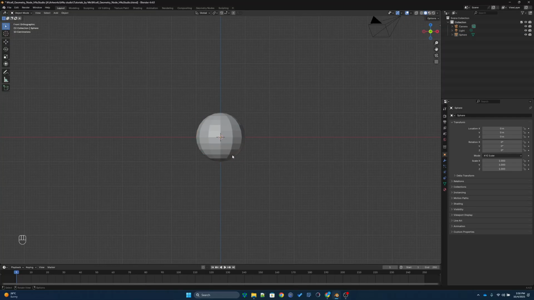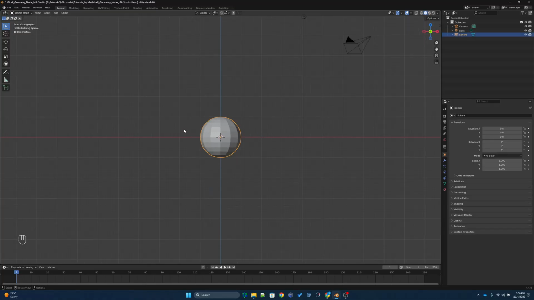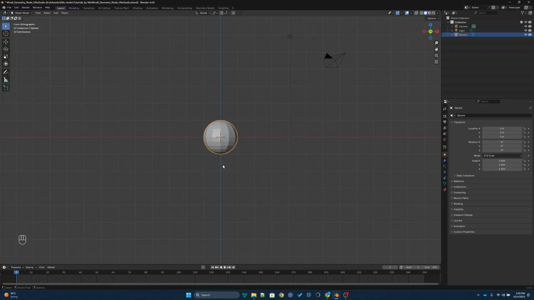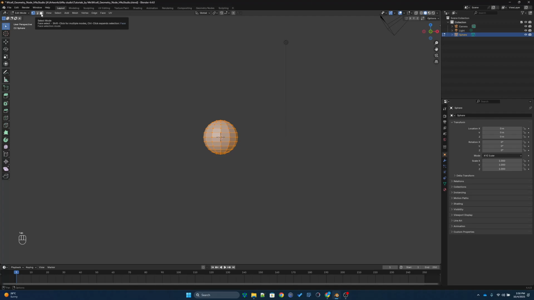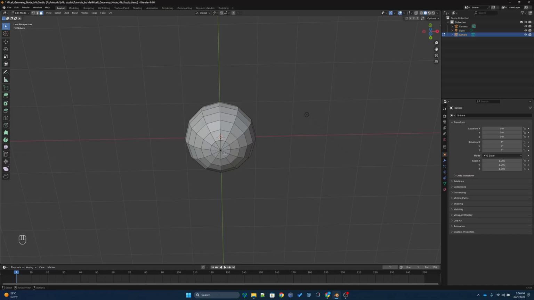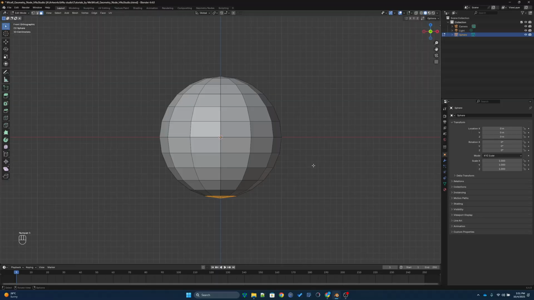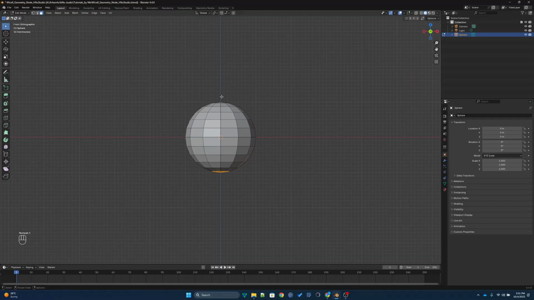You can consider this one as the head, but we need a tail right here. To get the tail, you can go to edit mode, select the face select option, and then select these few faces at the end. Now I'm going back to the ZX orientation.